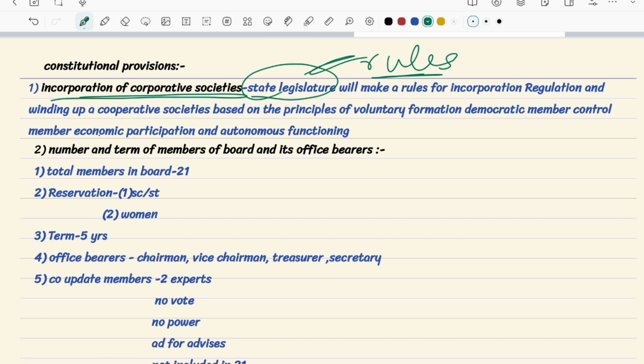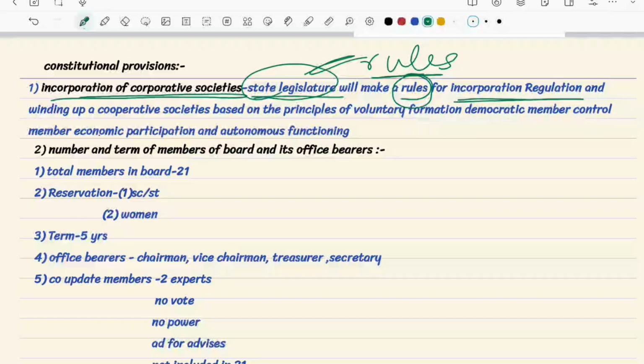And if I have registered and I'm not following those restrictions, then what happens? They will punish me, in the sense they may give punishments, fines or penalties. So the state legislature will make rules for the incorporation regulations.